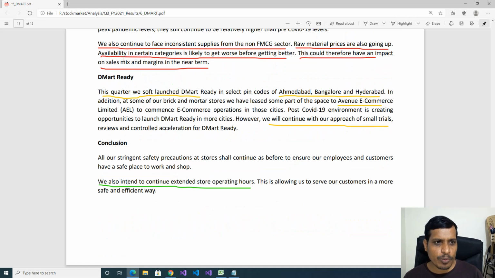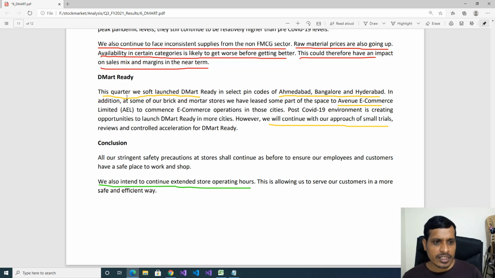Here few more negative points. We also continue to face inconsistent supplies from the non-FMCG sector. Raw materials prices are also going up. This is negative point. Availability in certain categories is likely to get worse before getting better. This is a negative point. This could therefore have an impact on sales mix and margins in the near term. We need to revisit this point in the future financial results.